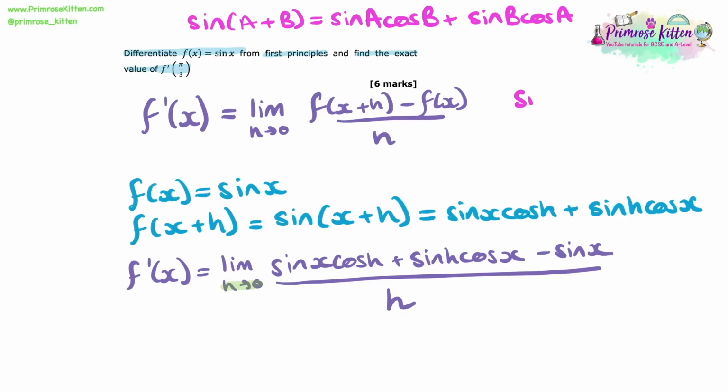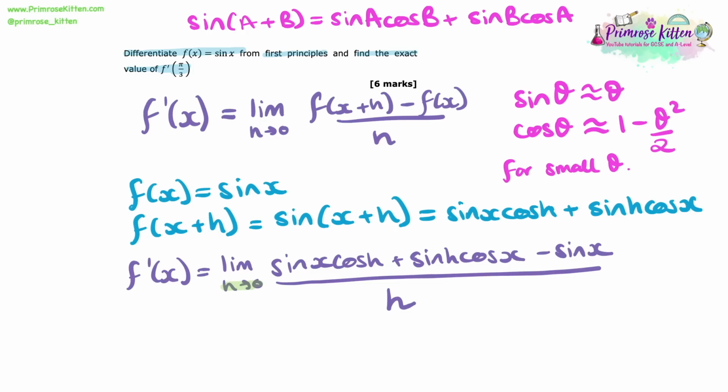This is where we now use our small angle approximations. So we should know, and it's given in our formula sheets, that when the angle theta is small, sin theta can be equated to theta, and cos theta can be approximated to 1 minus theta squared over 2. And this is when the angles are small. So here, of course, we don't have theta, we have h instead, but the same will apply.